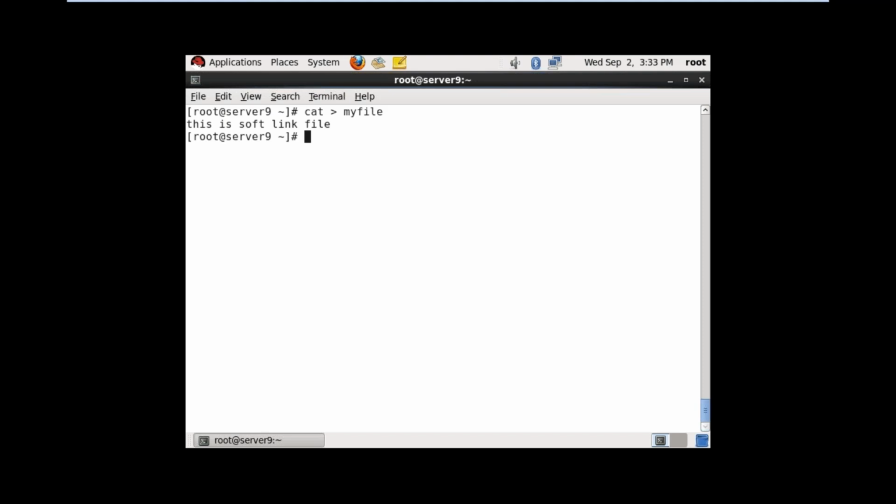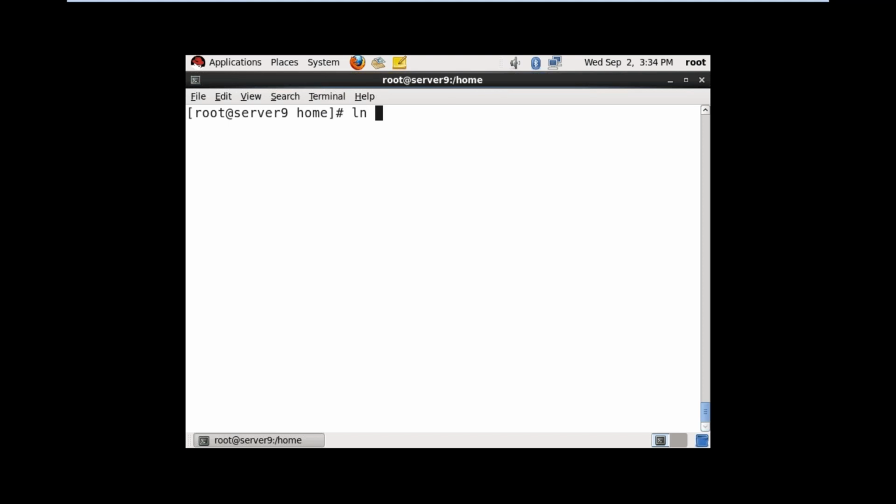Now I want to link this file in /home. See, remember one point. In soft link, first you have to go to the place where you want to link. So you have to go to the destination place. I want to link under /home. Go to /home.